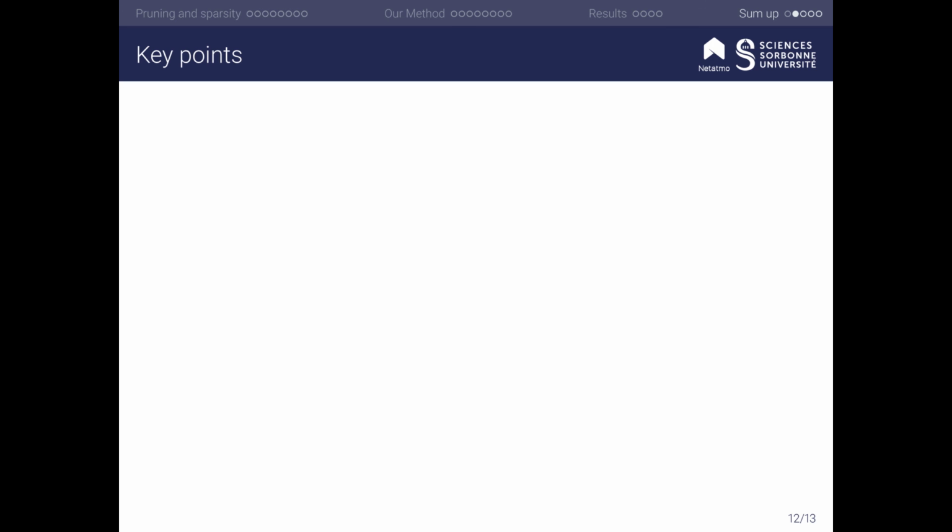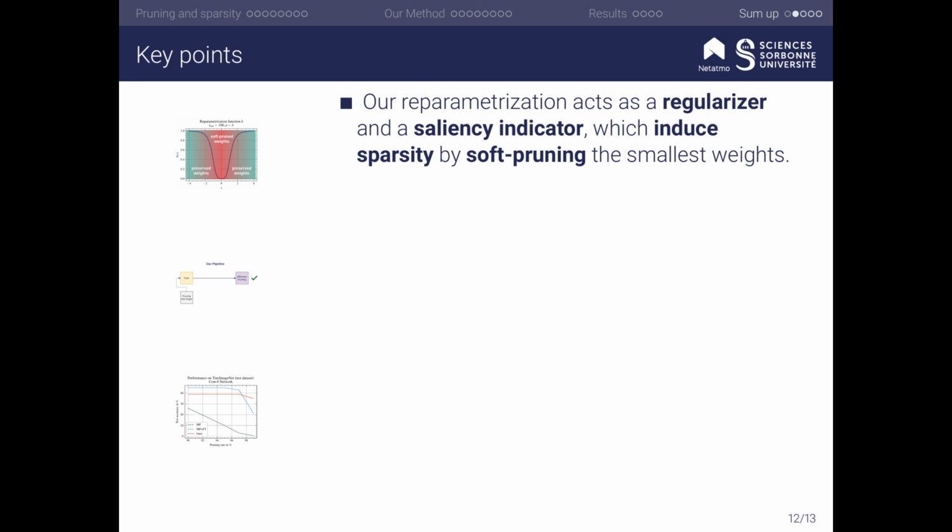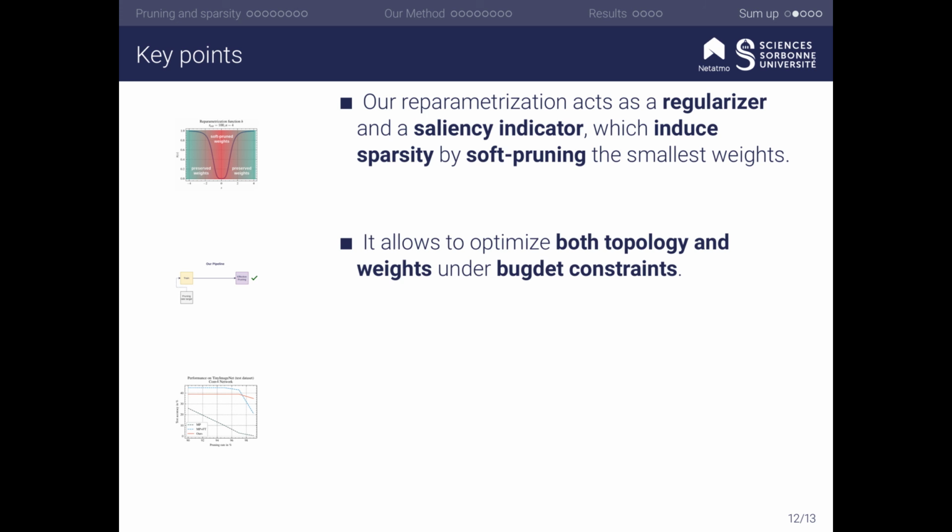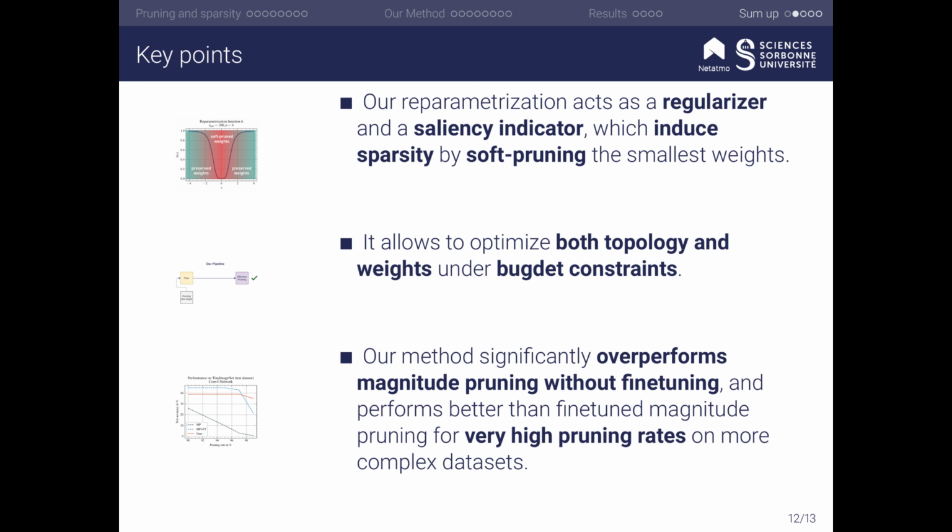Now I will sum up what we saw in this presentation. Here are the key points. We introduced a new weight reparametrization that acts as a regularizer and a saliency indicator, which induces sparsity by soft pruning the smallest weights. This reparametrization allows us to optimize both topology and weights under budget constraints. Our method significantly outperforms magnitude pruning without fine-tuning and performs better than fine-tuned magnitude pruning for very high pruning rates on more complex datasets. This while our method does not need fine-tuning.